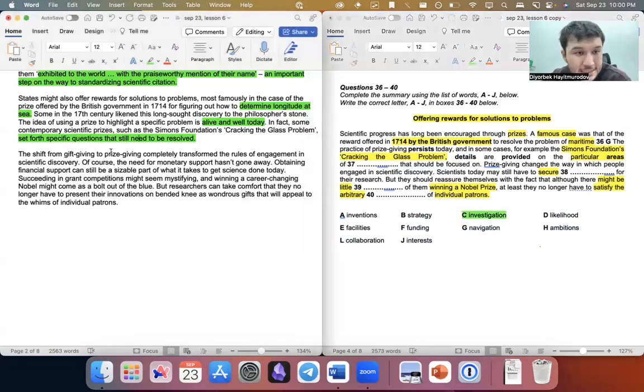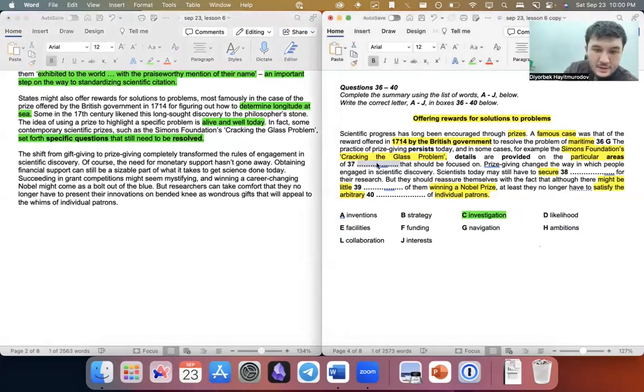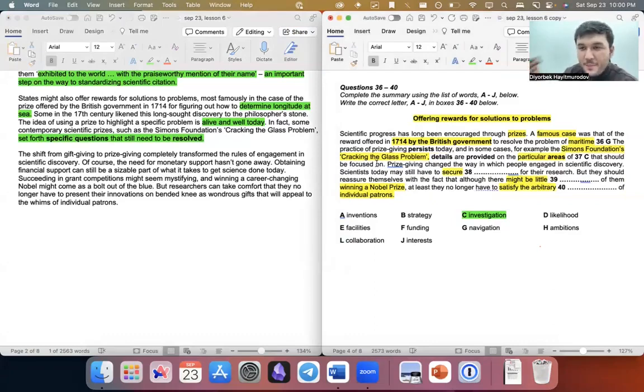If there is a synonym, yes. Specific questions that need to be resolved. If I'm asking questions, I'm investigating. So the answer is going to be C. With this question, it's impossible to get answers wrong most of the time. Usually you can just find the answer even without reading it.